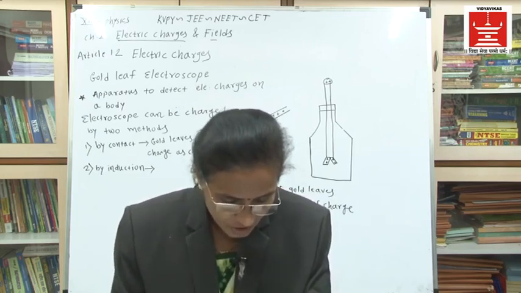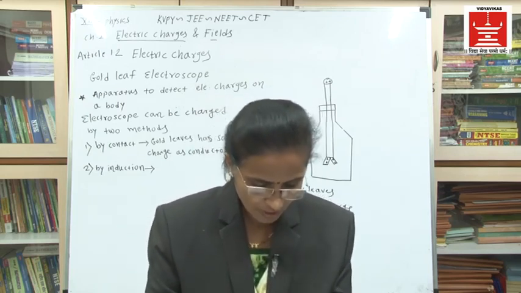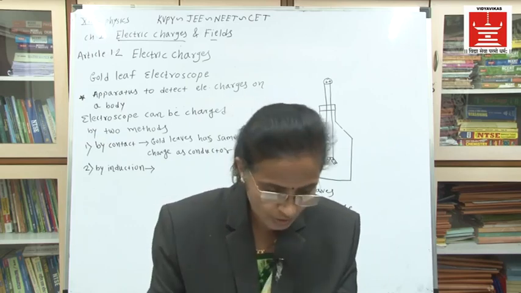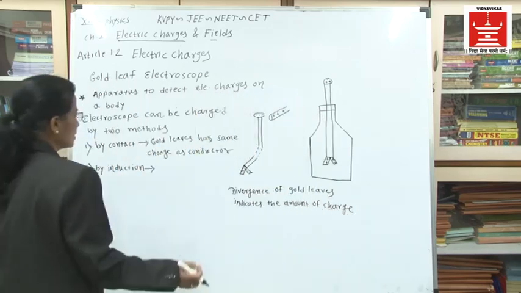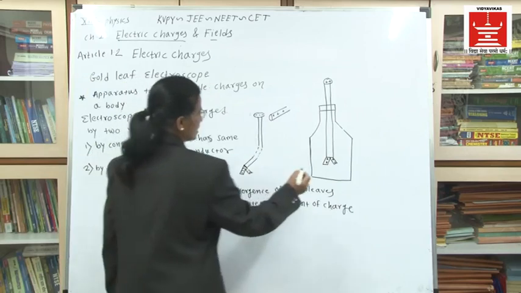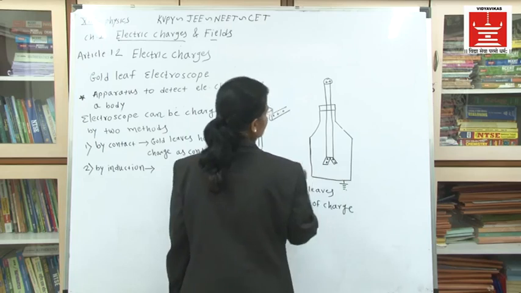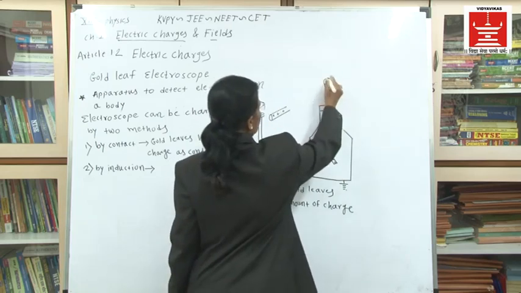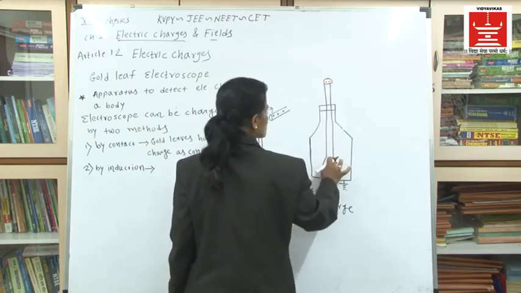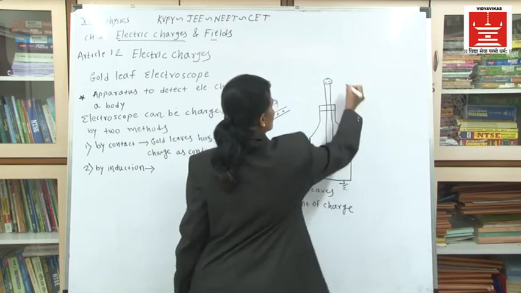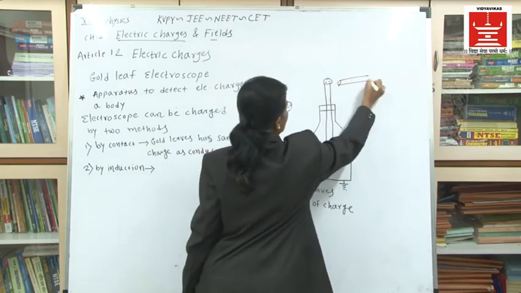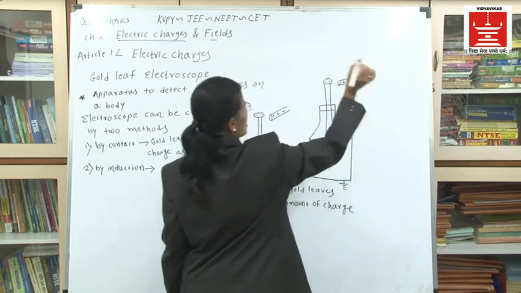Here the charged rod is brought close to the metal knob and the electroscope is earthed. One more thing is that this electroscope is connected to the earth. Here the negative charges will be there, because the glass rod which is taken near it has a positive charge.